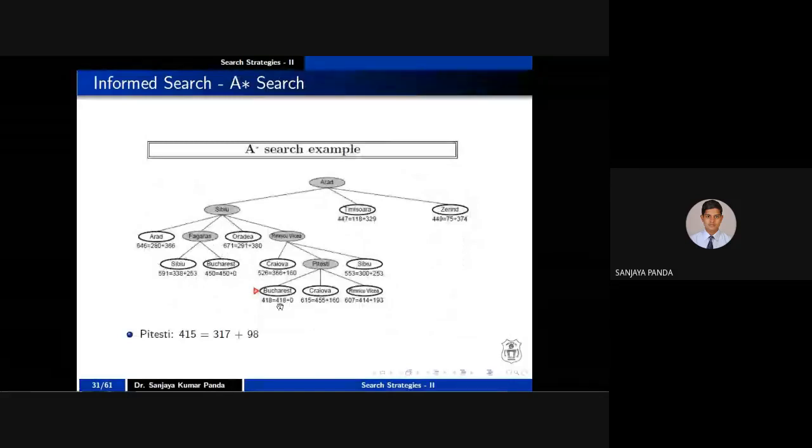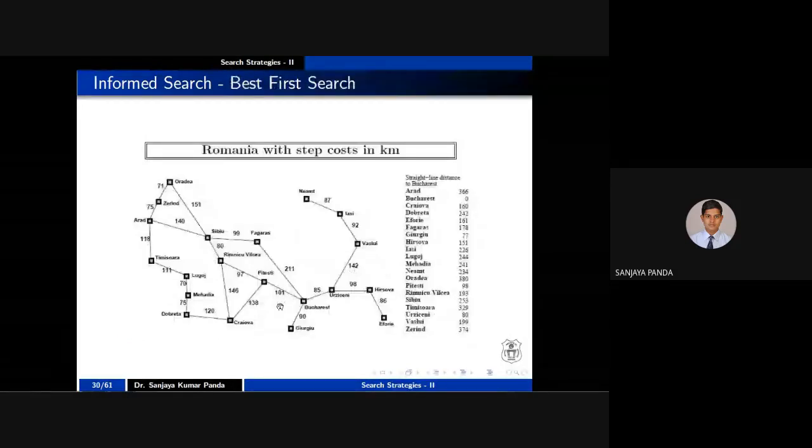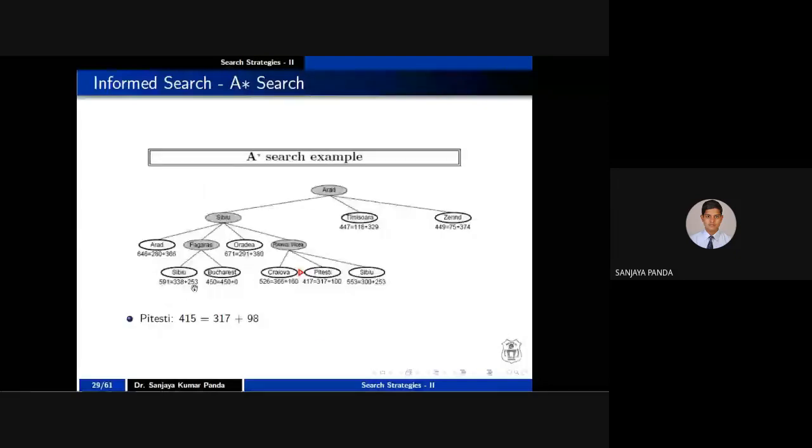For example, if you expand F, what are the cities you will get? You will get S and B. So I am expanding F, I am getting S and B, right? I have calculated their G of N, I have calculated their H of N. Here I am getting 591, and here I am getting 450. Although this path A, S, F, B reaches the value 450, okay, the cost is 450. This is also one of the solutions, but this is not our optimal solution.